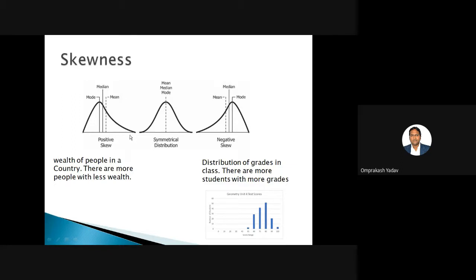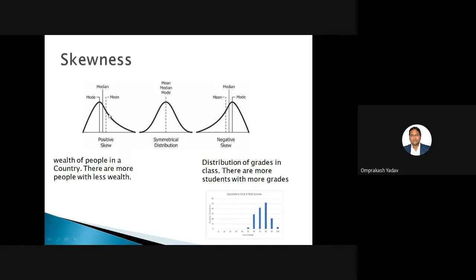So in case of positive skew, your mean is greater than the median. Your mean is greater than, in fact, both mode and median. Median is over here, so your mean is greater than the median. Remember this one: when it is positive, your mean is greater than the median. When it is a left side skew, your mean is smaller than the median.